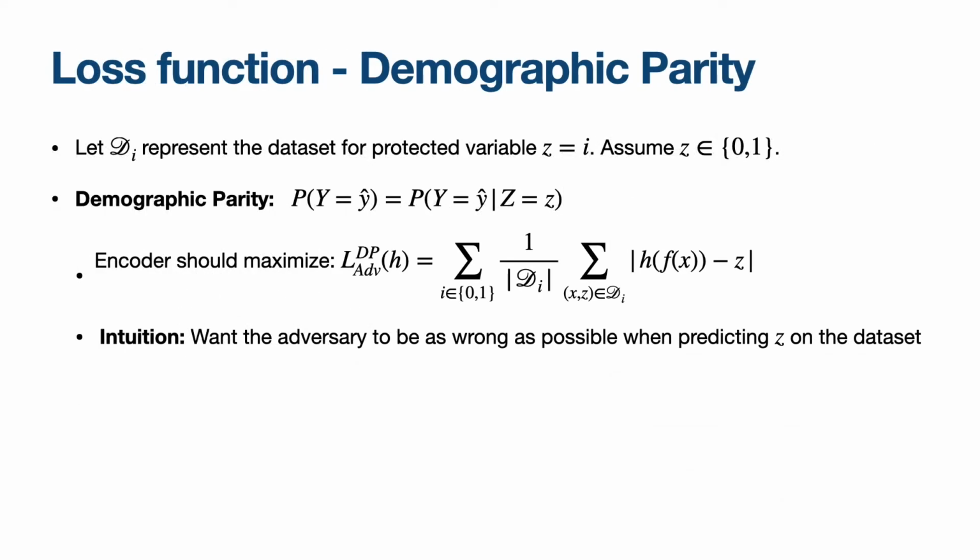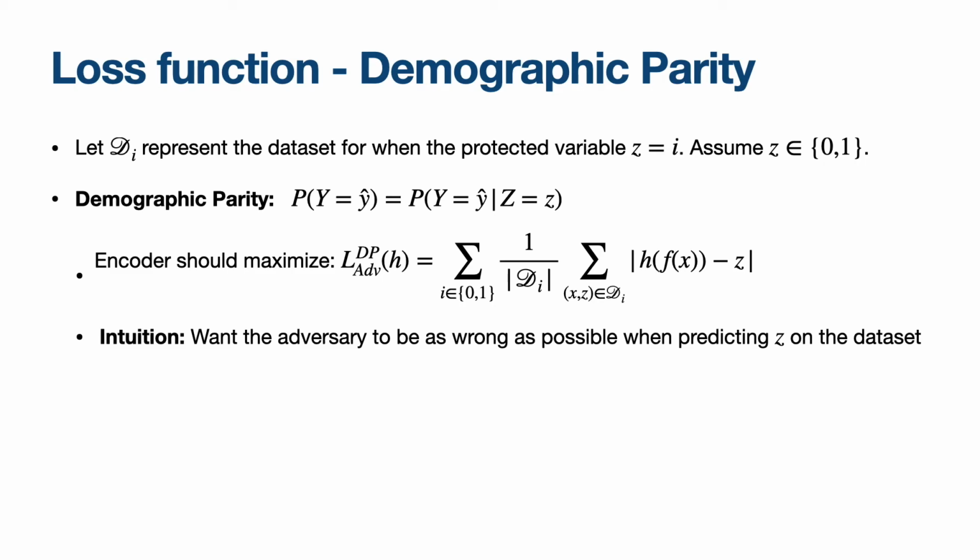Now, what is this loss function? We use different loss functions for the different criteria we want to represent. Let's start with demographic parity. We're going to let D_i represent the dataset for when the protected variable z equals i. So for example, D_i could represent the partition of the dataset that only includes patients from a lower economic class.